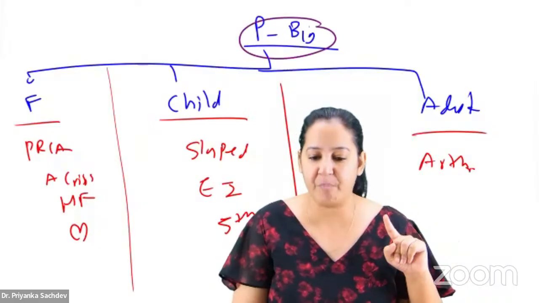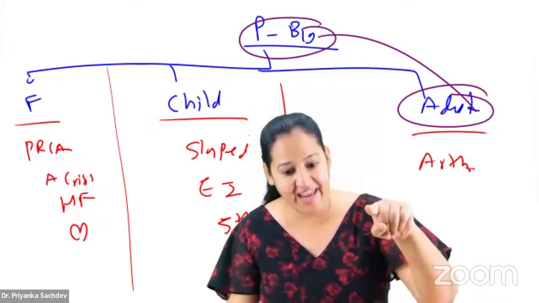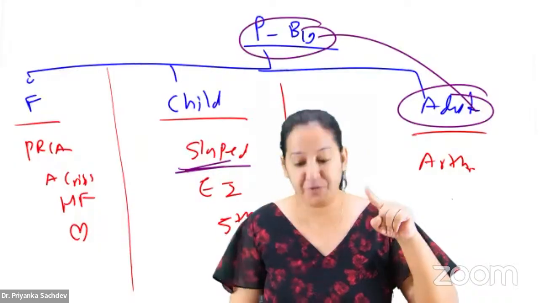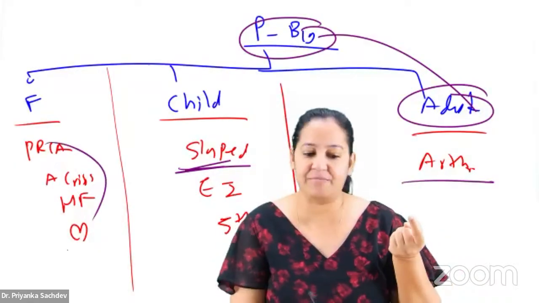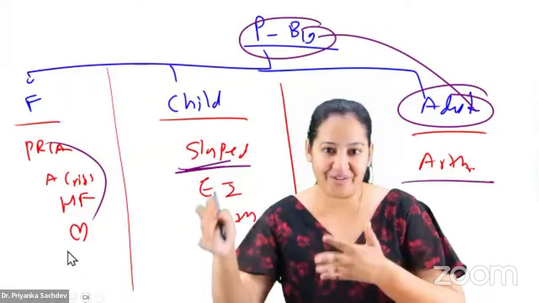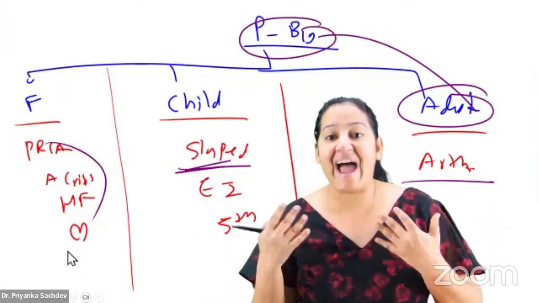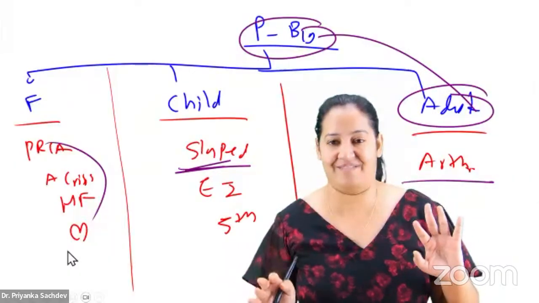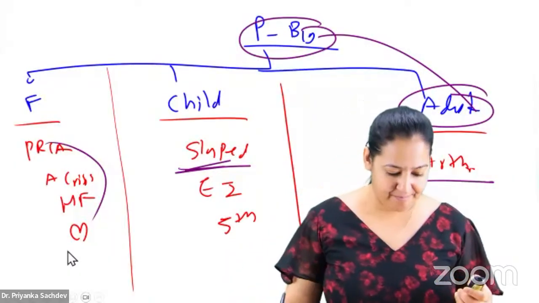There was a question last year in FMGE. What is the presentation of parvovirus in an adult? Option A was slapped cheek appearance. Option D was arthritis. B and C were something like that. Students get tempted: oh, parvovirus, slapped cheek, mark it. Read the question, read the options. They are asking about adults, not children. Sometimes you get tempted.